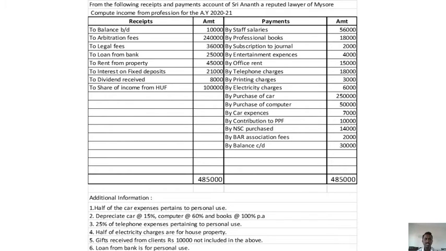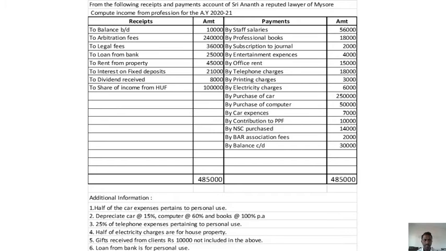So depreciation on car, what is that? 2,50,000 into 15%. Out of that, half. And purchase of computer, again we need to charge depreciation, 50,000 at the rate of 60%. Car expenses 7,000, you need to take only half. Contribution to PPF, it is not professional, no. NSC purchased, no. Bar association fees, yes, it is an association related to law profession, so that it is